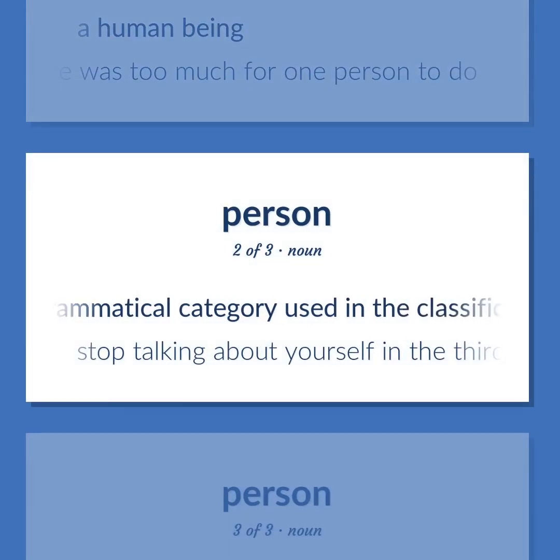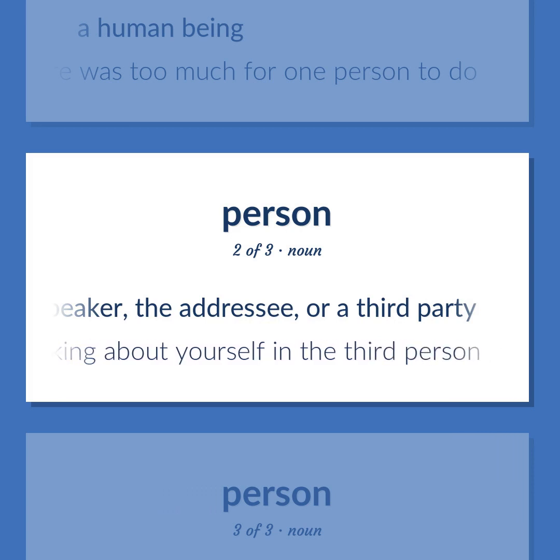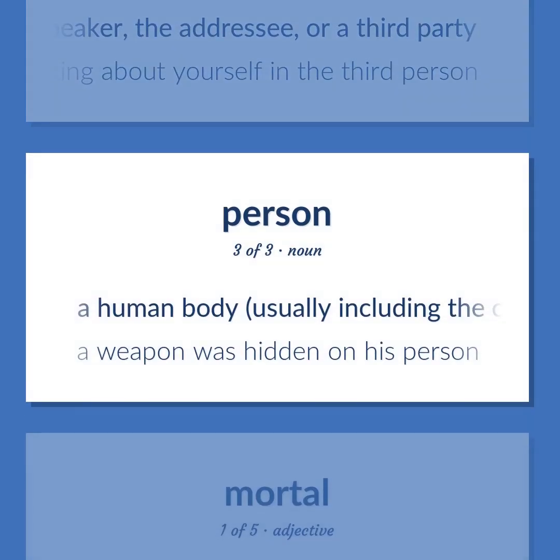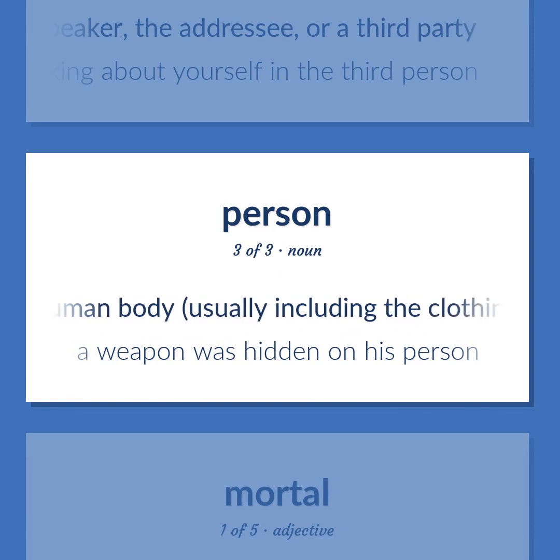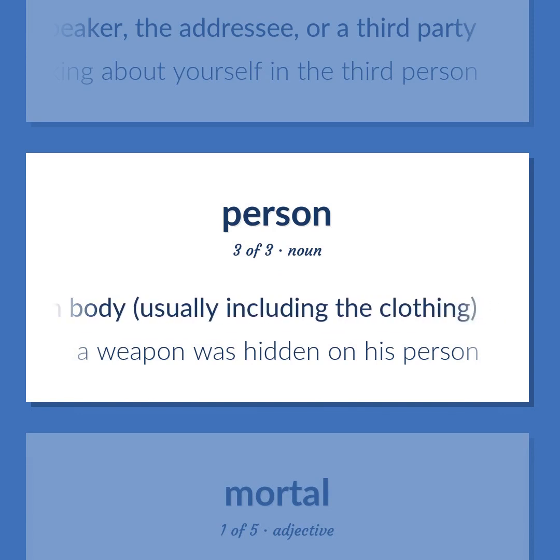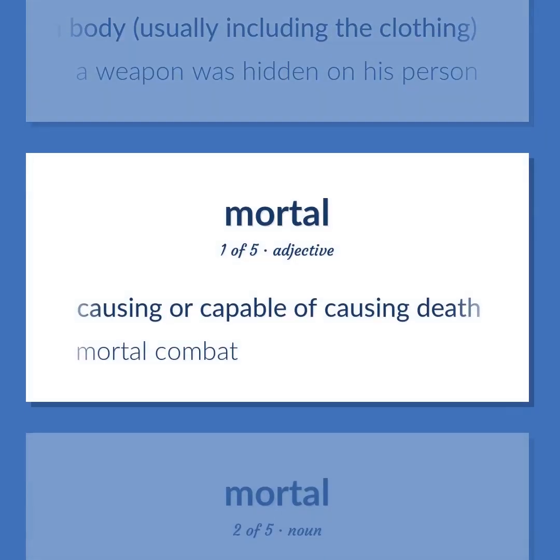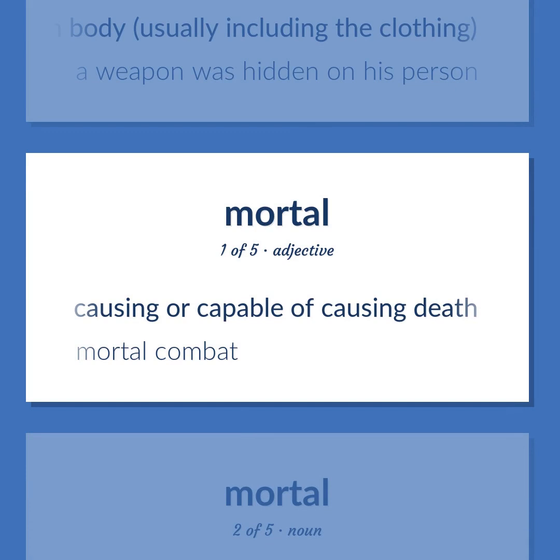A grammatical category used in the classification of pronouns, possessive determiners, and verb forms according to whether they indicate the speaker, the addressee, or a third party. Stop talking about yourself in the third person. A human body, usually including the clothing. A weapon was hidden on his person. Causing or capable of causing death. Mortal combat.